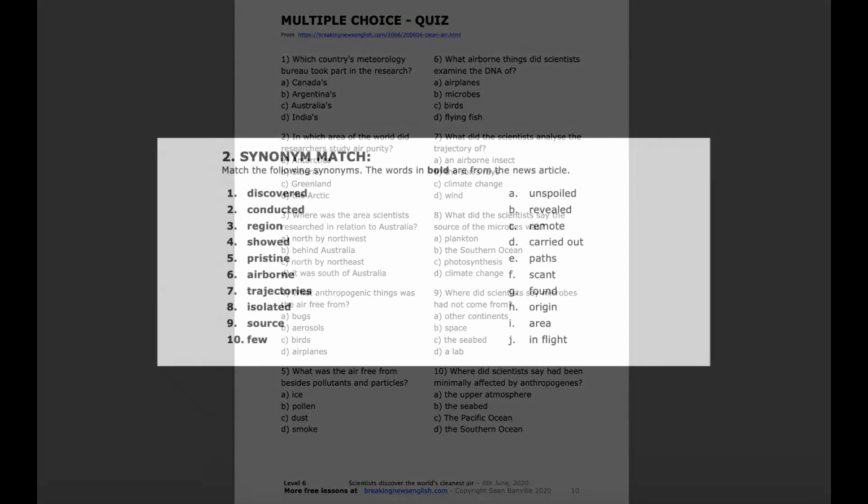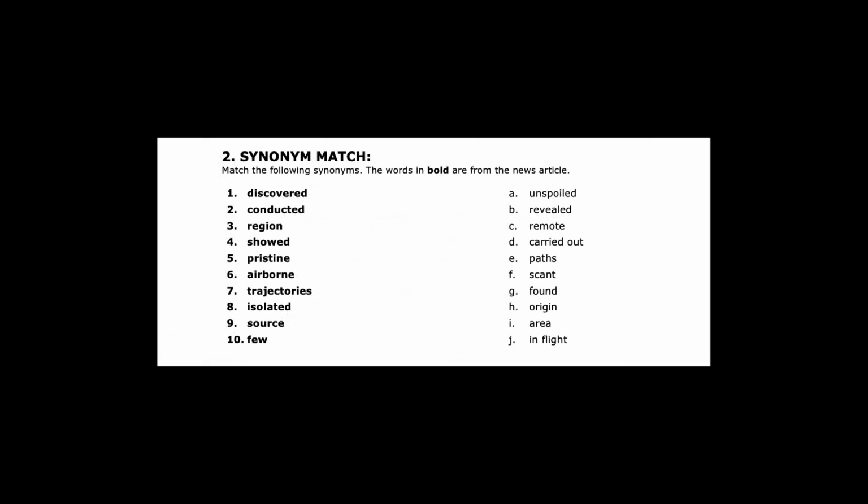Alright, so let's do this last activity, and it's called the synonym match. And again, a synonym is a word that means the same thing or something very similar. So let's look over it.